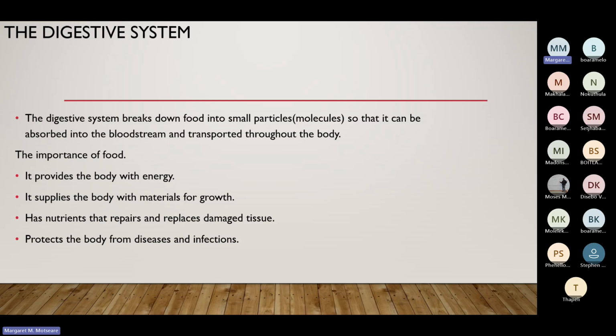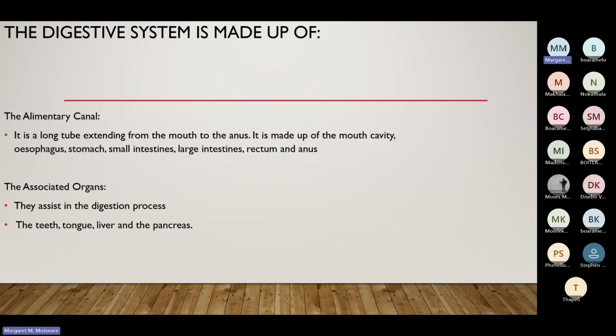So whatever you get from the food that you eat, the nutrients, is going to repair and replace those damaged tissues. And then it protects the body from diseases and infections. So that is one of the most important functions of the food that you eat.